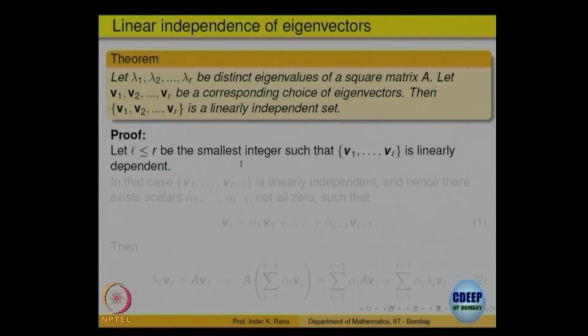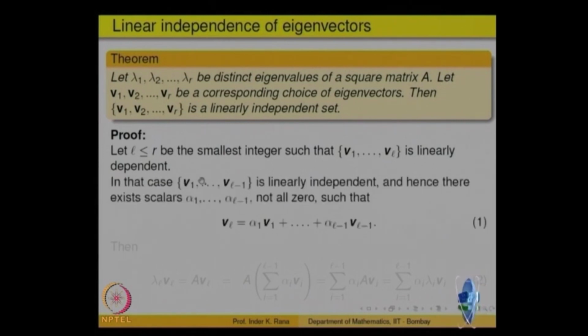And let us pick the smallest of them. That means if L is the smallest such that v1, v2, ..., vL is a linearly dependent set, then the lesser ones will be independent. This is the smallest collection which is linearly dependent. If you take fewer, then it should be independent. So, that means that v1, v2, ..., vL-1 is a linearly independent set. So, that means what?